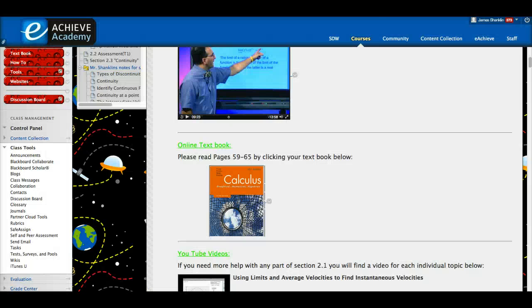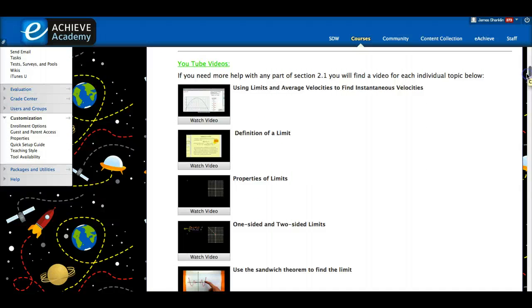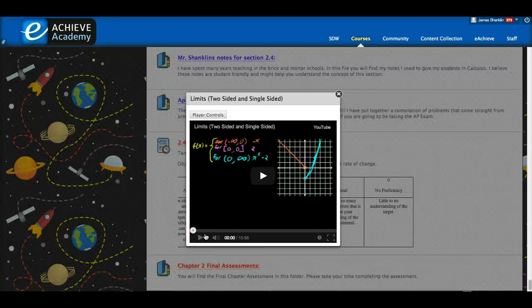Okay, let's say you still didn't get it. Well, let's go down and see if there's anything else. Ooh, look at all these YouTube videos. Using limits and average velocities to find instantaneous velocities. Definition of a limit. Oh, that might be something good to watch. Properties of limits. One-sided and two-sided. Oh, that's a real good one. So let's click on that.